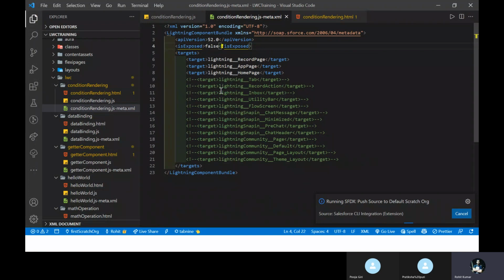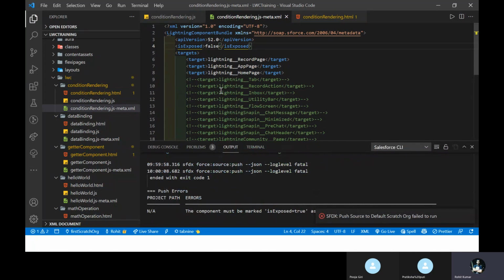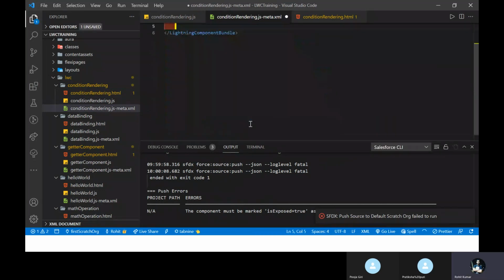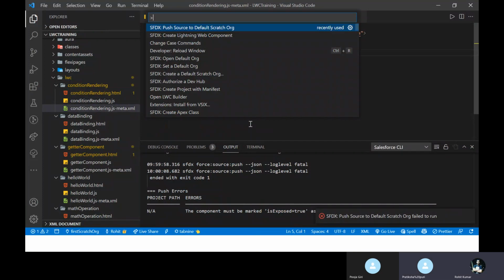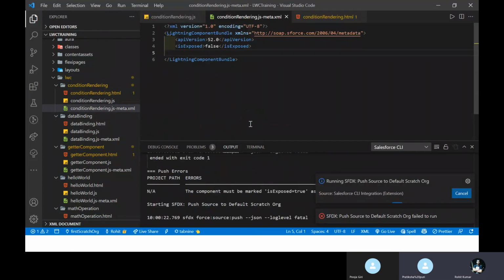After some time you can see the deployment process is going on. Yeah, isExposed is true. Okay, let me change this target because we already know about this one. Save this and let me push this code. It must be, you can see, isExposed is true.